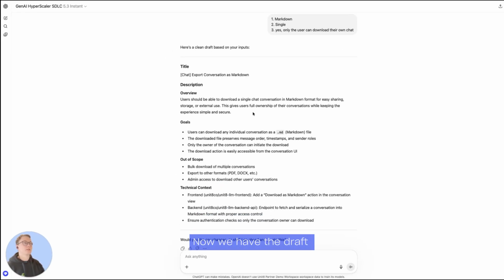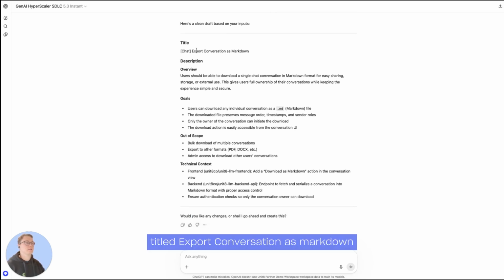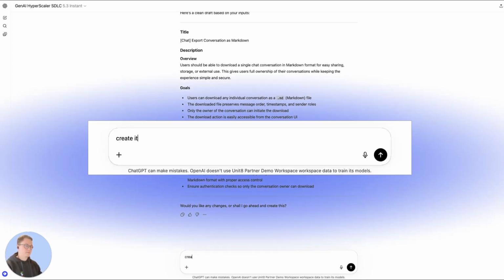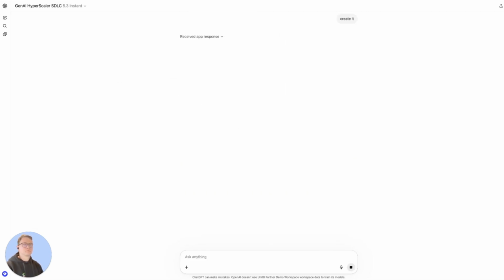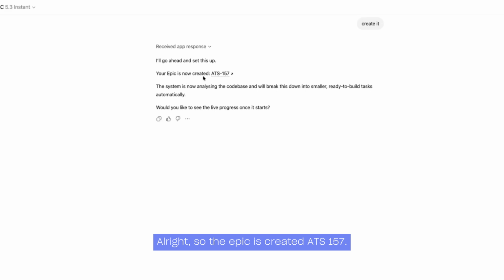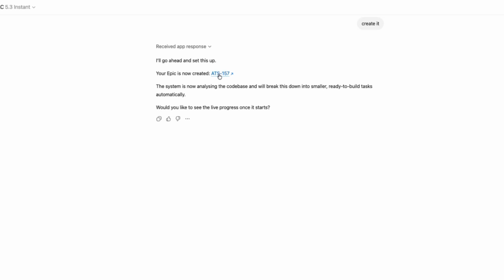Now we have the draft titled Export Conversation as Markdown, with a description that includes overview, goals, what's out of scope, and some technical context. Let's create it. Right, so the epic is created, ATS-157. The system is analyzing the codebase and will break it down into smaller, ready-to-build tasks automatically.